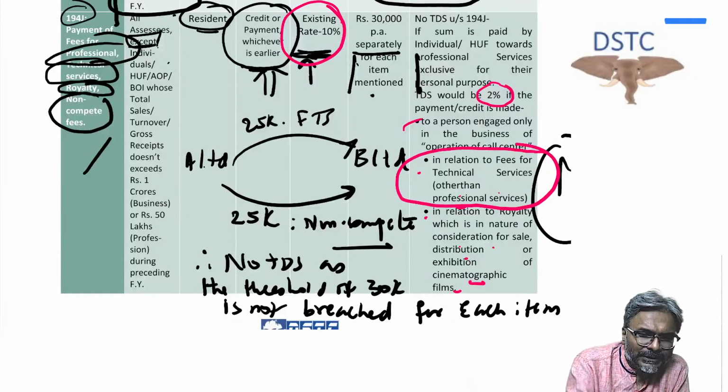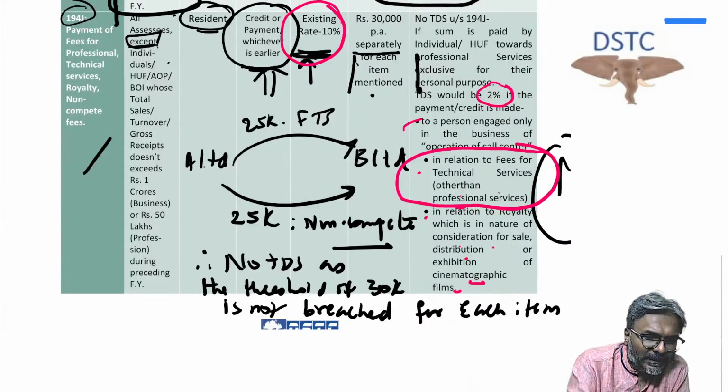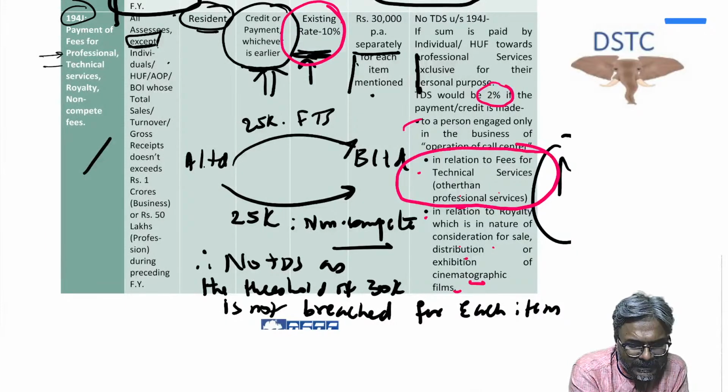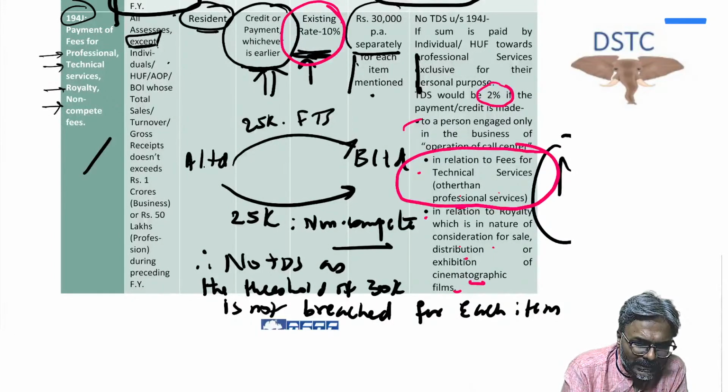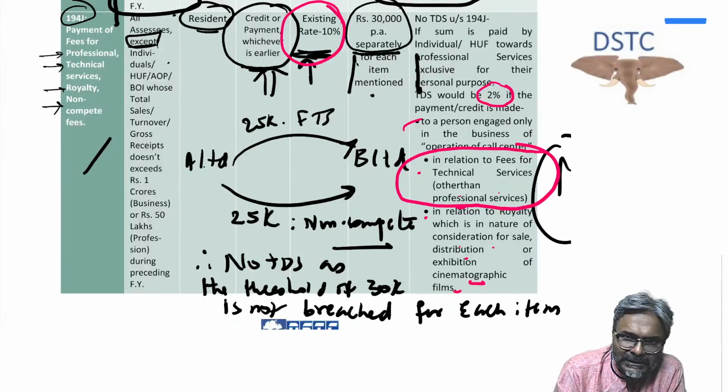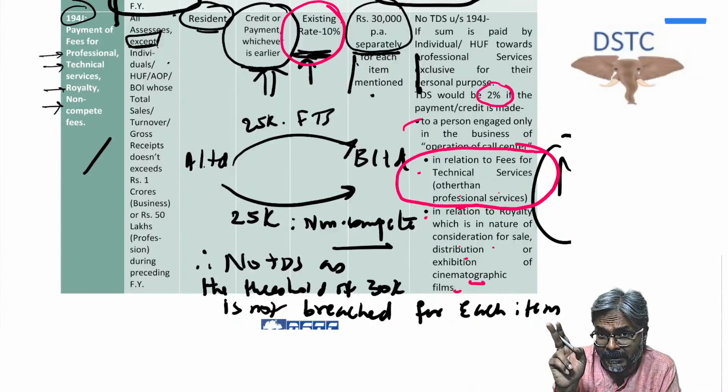Now 194J, students, you can see there are how many items? Professional fees, technical service, royalty and non-compete agreement, and for each of these the limit of 30,000 is separate per annum.